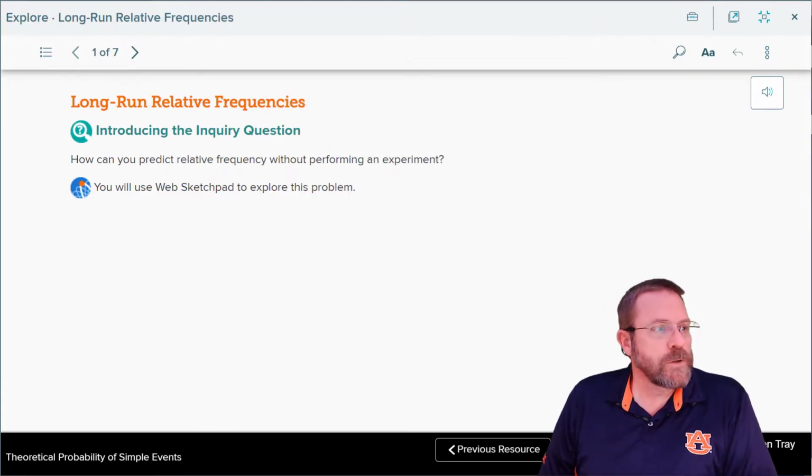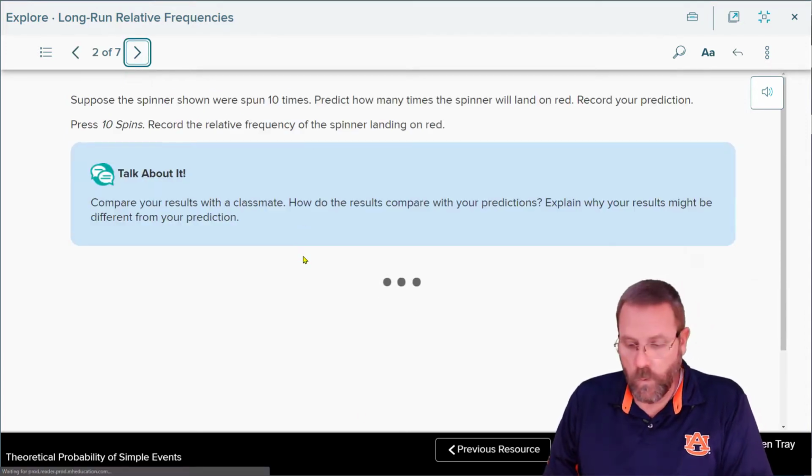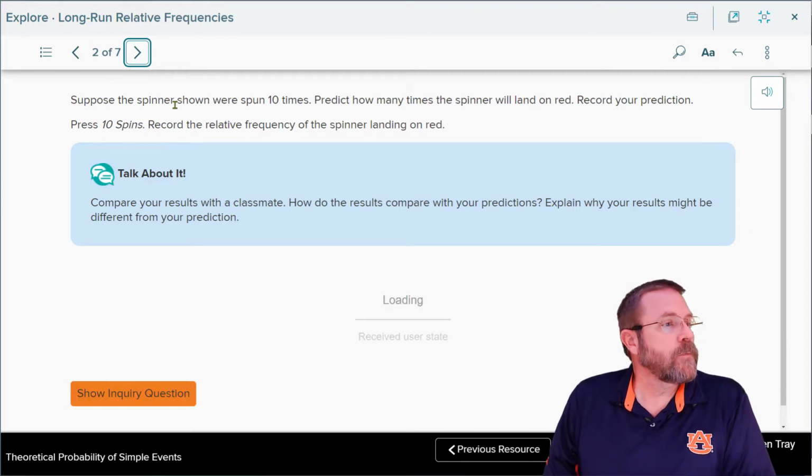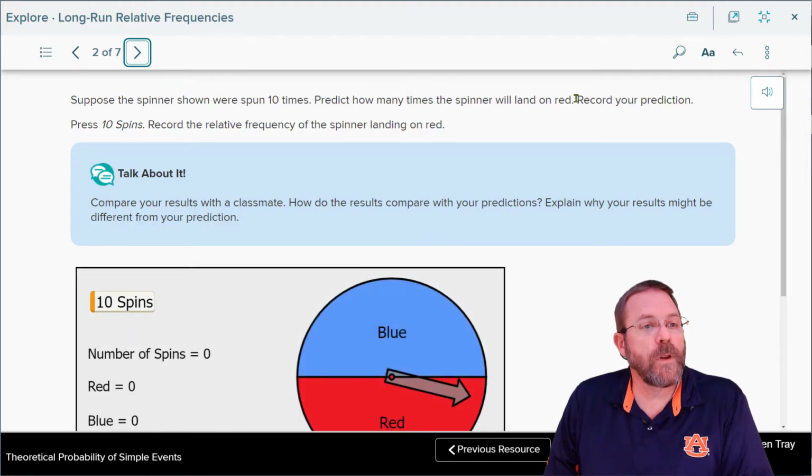The inquiry question asks, how can you predict relative frequency without performing an experiment? And we're going to use a web sketch in order to figure this out. Suppose the spinner shown is spun 10 times. Predict how many times the spinner will land on red. Record your prediction and then press 10 spins to record the relative frequency of the spinner landing on red.